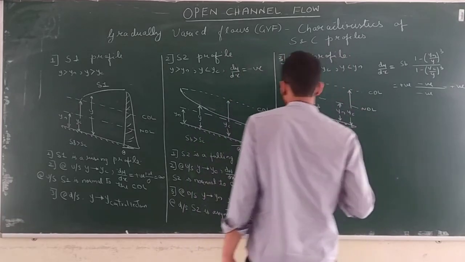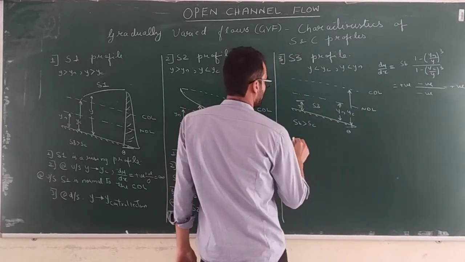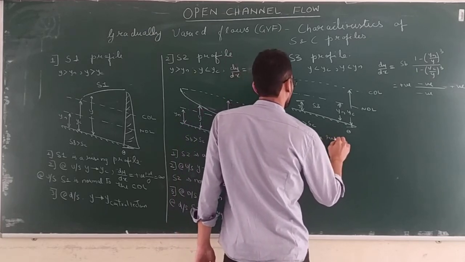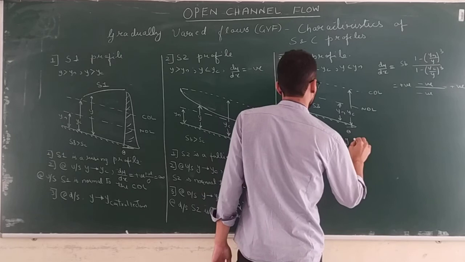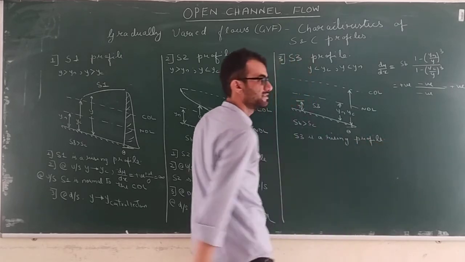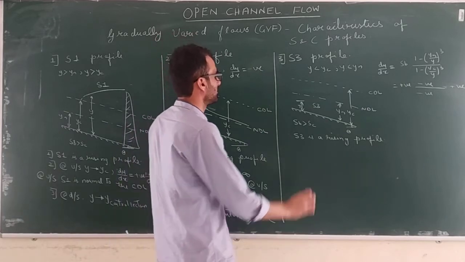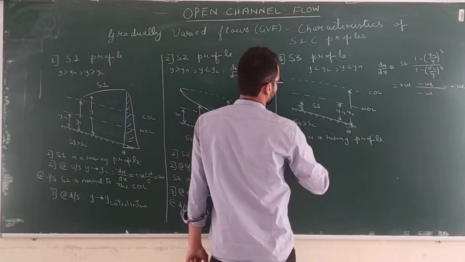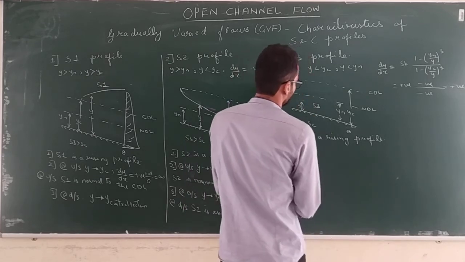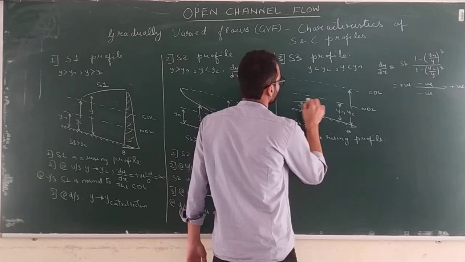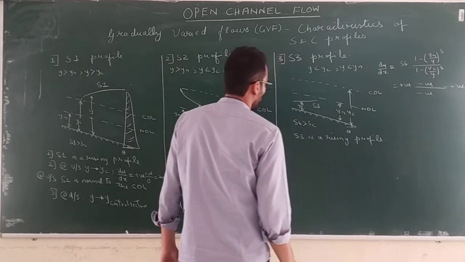So therefore what we can say, S3 is a rising profile. So it will rise like this. Okay. So it will go on increasing.